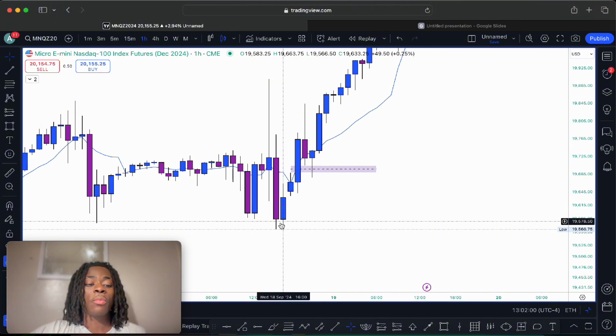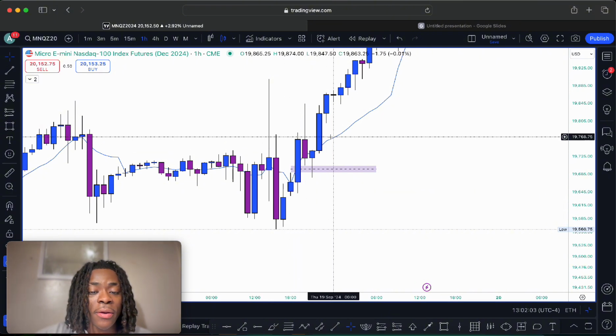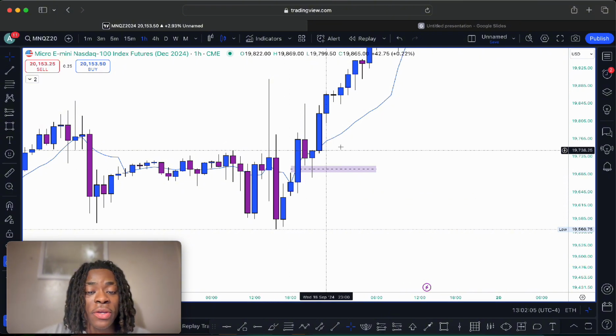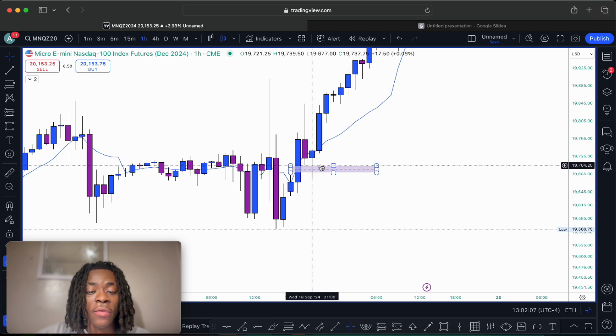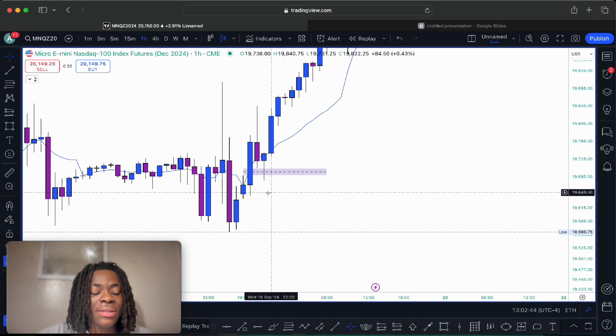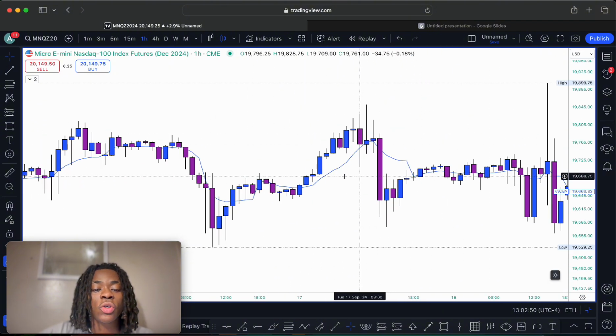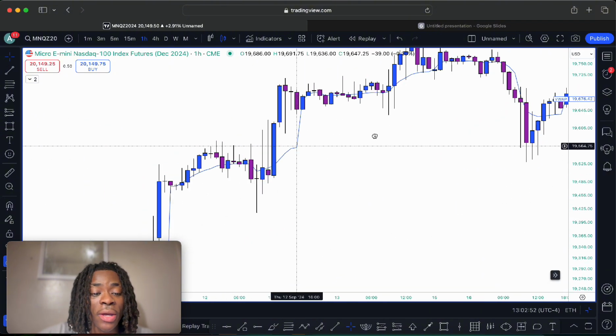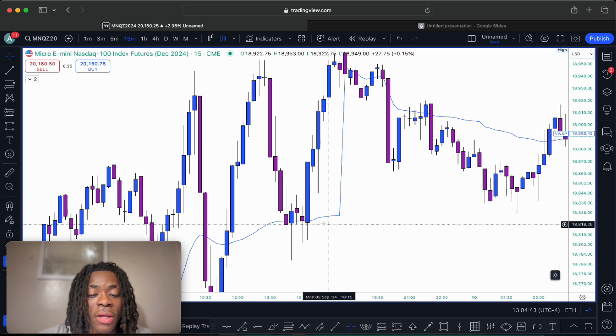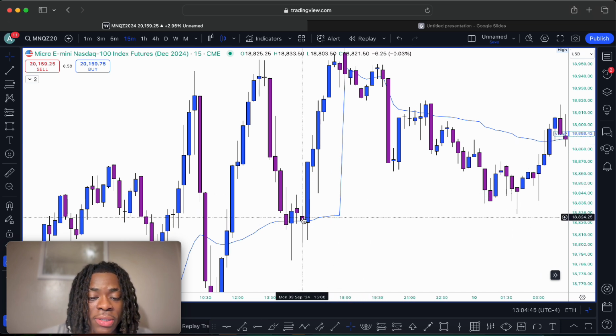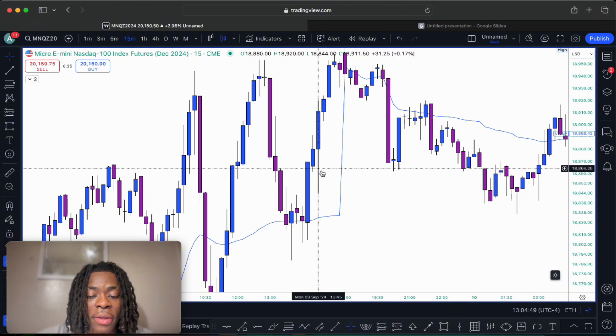Now, when the market is in a bullish uptrend and you see a gap being formed, that's called a bullish fair value gap. Price tends to use these gaps as a draw on liquidity to move up higher. Let me show another example of a bullish fair value gap. Another example is this one right here. You can see the first candlestick, the second candlestick, and then the third candlestick that formed the gap.